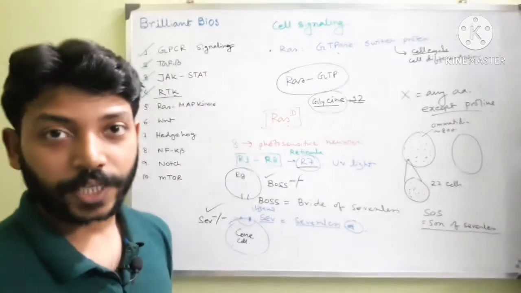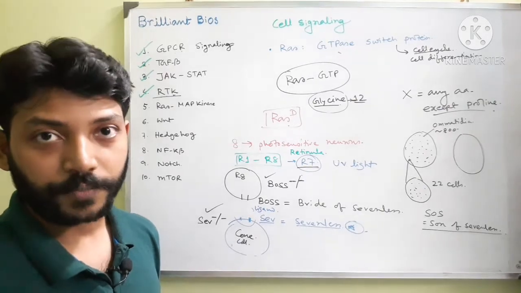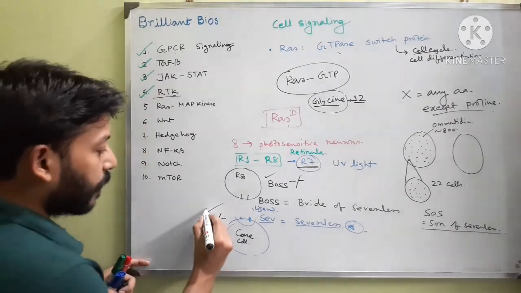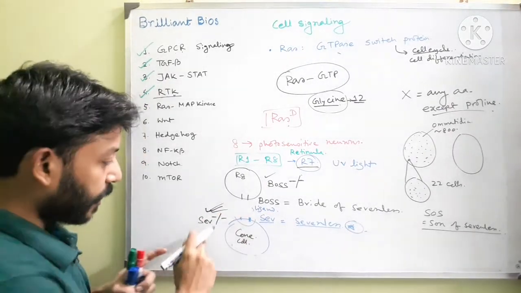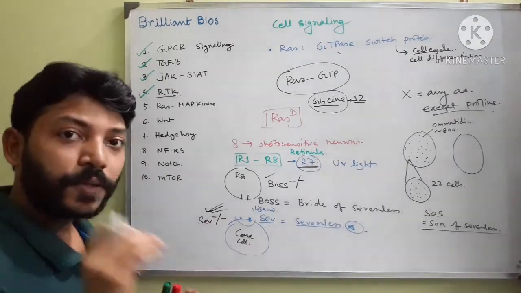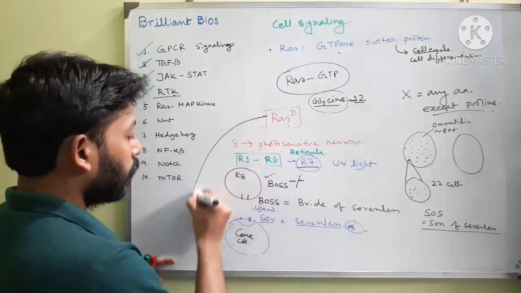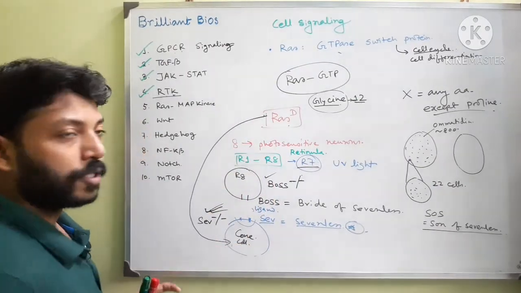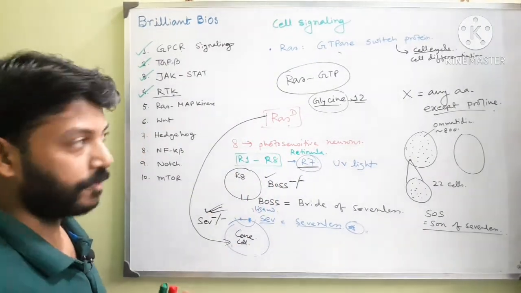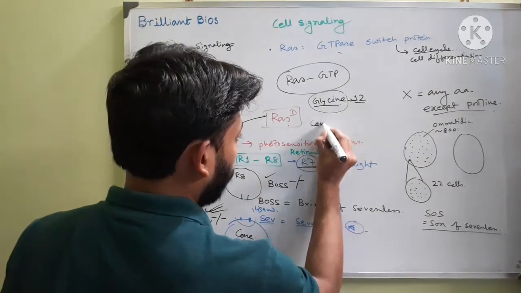Now scientists performed a very tricky experiment. They took a sevenless negative Drosophila, in which they artificially introduced RAS-D, constitutively active RAS.